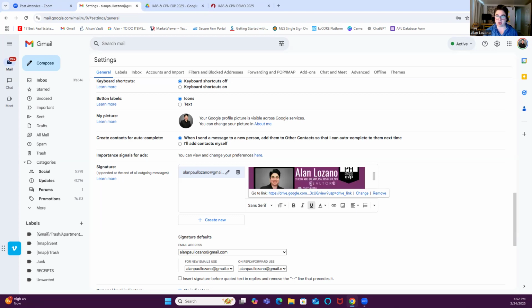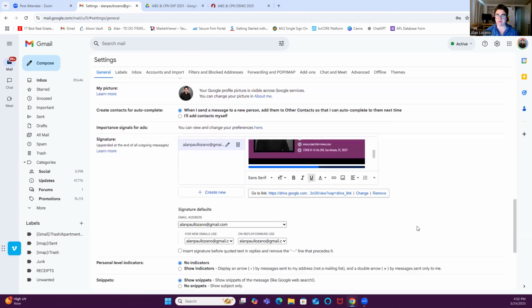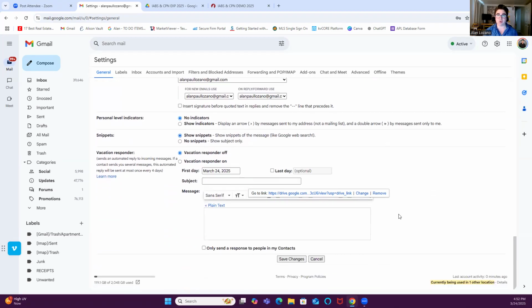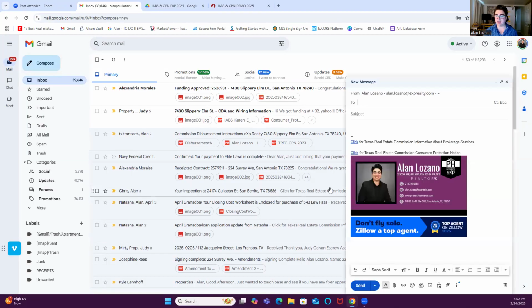And that is all you need to do. So now I have both documents hyperlinked in my email signature. If you want to upload a graphic, or if you want to just upload your contact information, that's completely fine. Now the other thing that you want to make sure to do, to make sure that all this is going to be saved, is go here to the bottom to save changes. Now you should have everything saved. When you draft your next email, all of your links should be accessible here in your email signature, and you should be good to go.